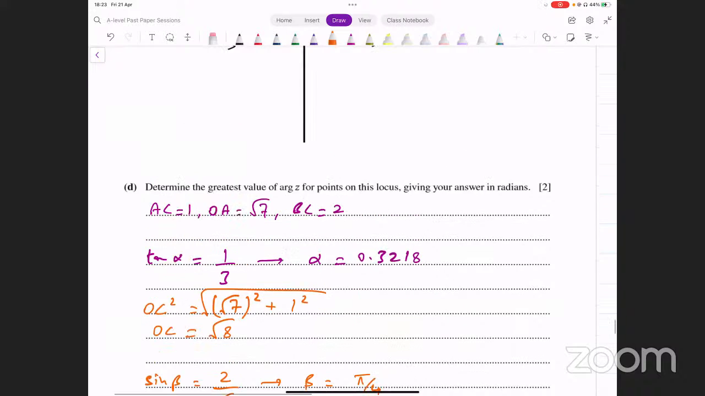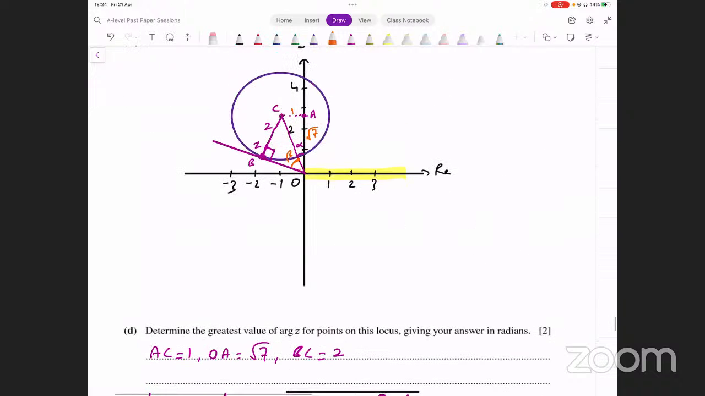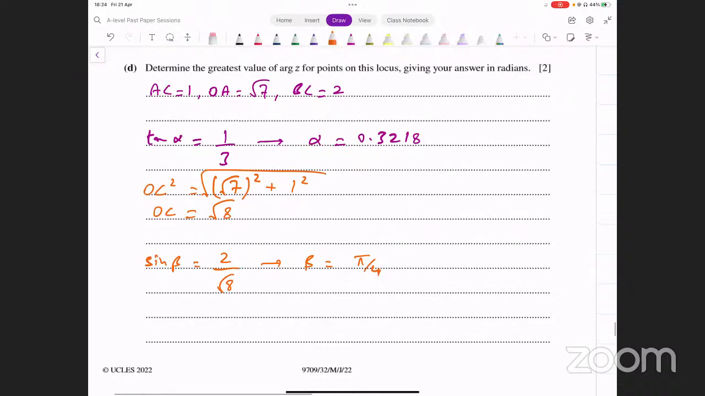So what's the argument then? How can this be pi over 4? That length is 2. It's not an isosceles triangle. 2 over square root of 8. Does that make sense? Can it be an isosceles triangle? Okay, yes, this could be an isosceles triangle. That's possible. That's fine. So this is the angle that we're getting from this.